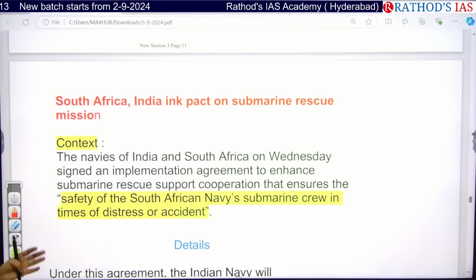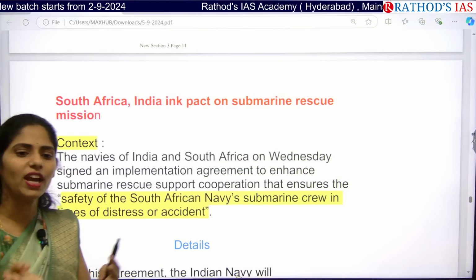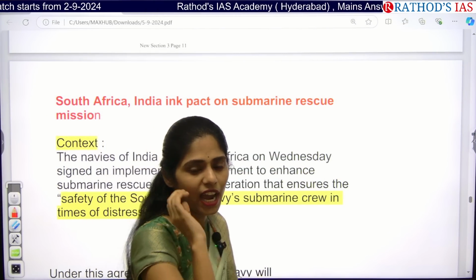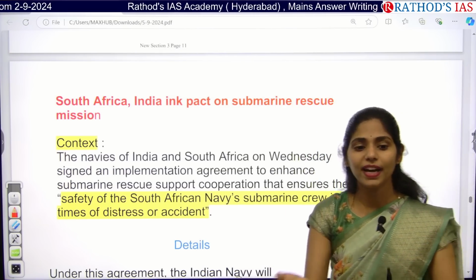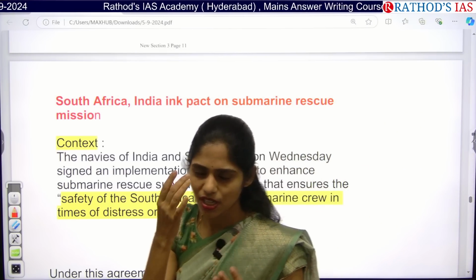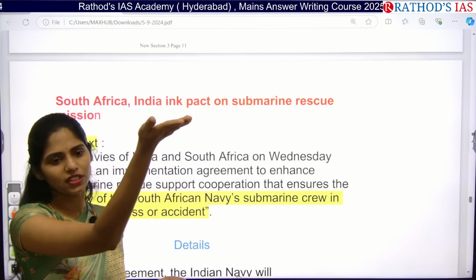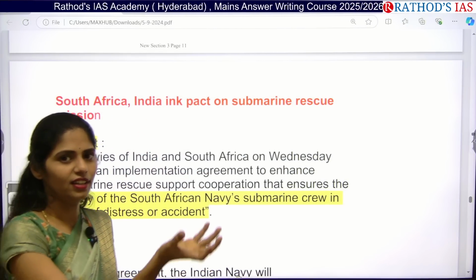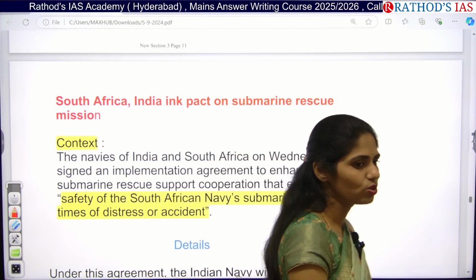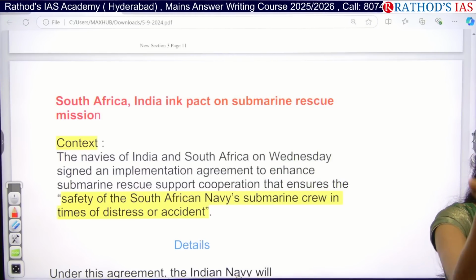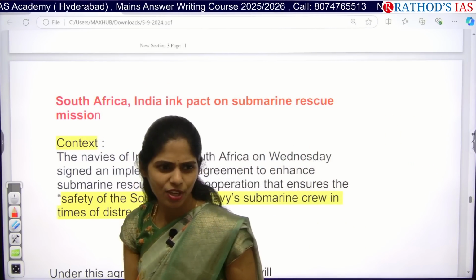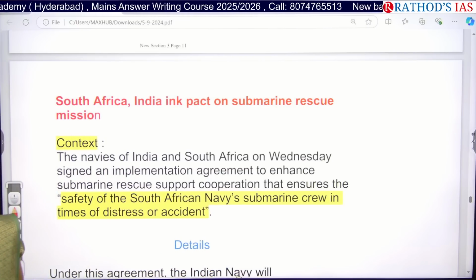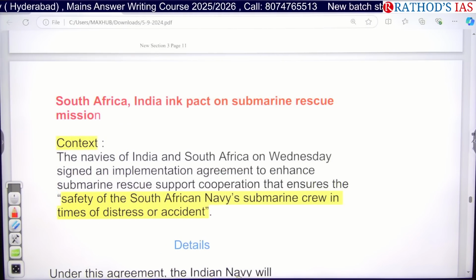Here you have to know what a submarine is, and the types: we have diesel and nuclear submarines, and what the advantages of nuclear powered submarines over diesel powered submarines are. Some submarines have to come to the surface regularly, but some don't need to. Whenever they come to the surface, enemy countries can detect them and bomb them. Because of this it will cause a huge loss to our country, right?